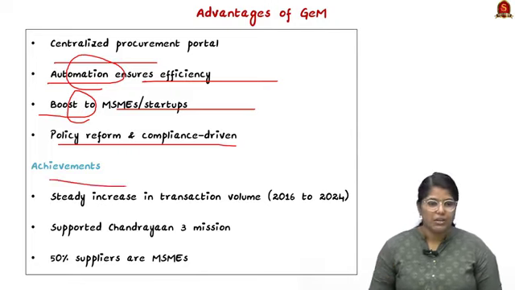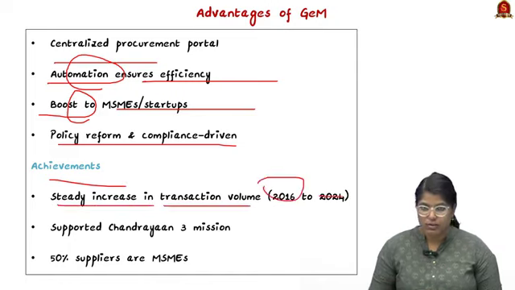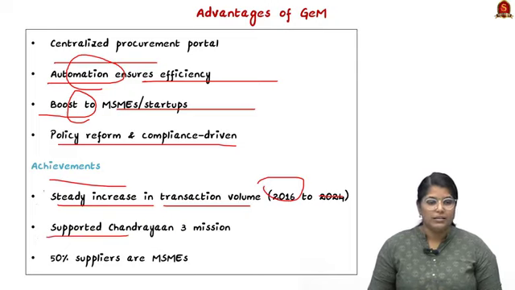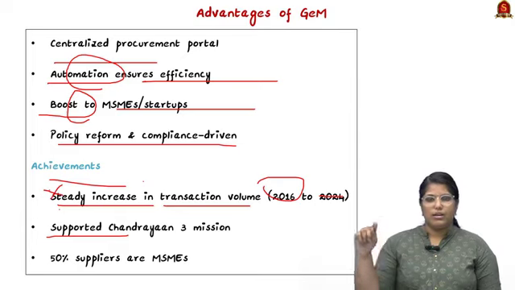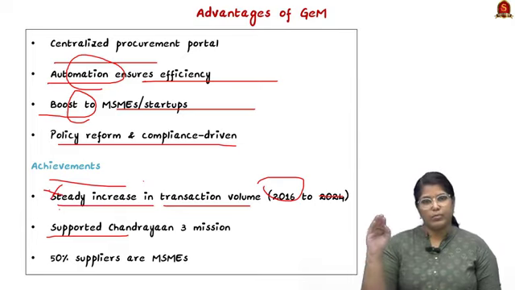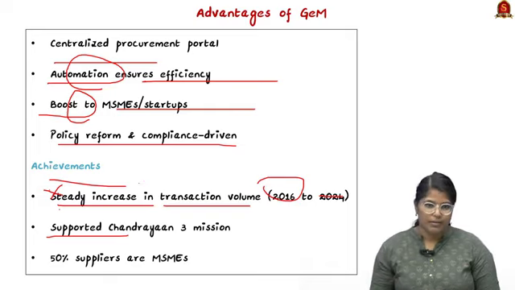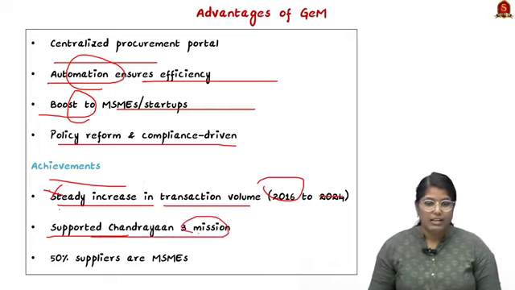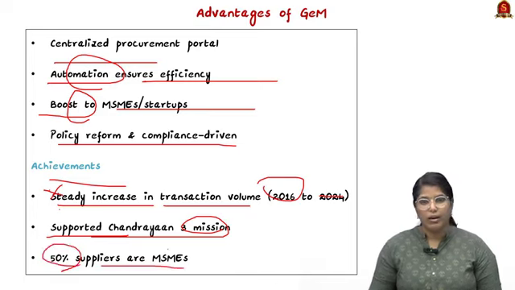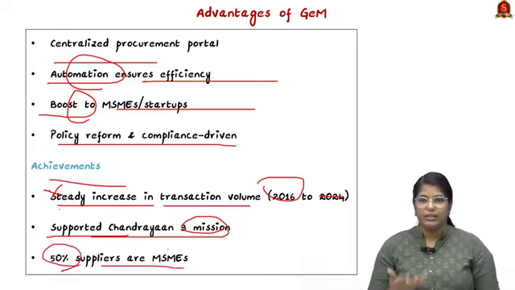What are all the achievements? It brings in a steady increase in transaction value from 2016 to 2024. Here the word steady is very important. So it means the growth is only moving upwards, and there is no downfall in any particular year. And it has even supported the Chandrayaan-3 mission, and it provides 50% suppliers who are MSMEs, which is a very important thing.